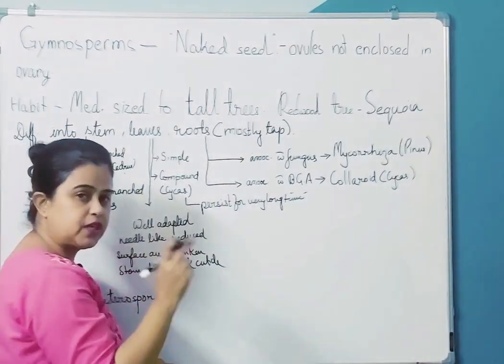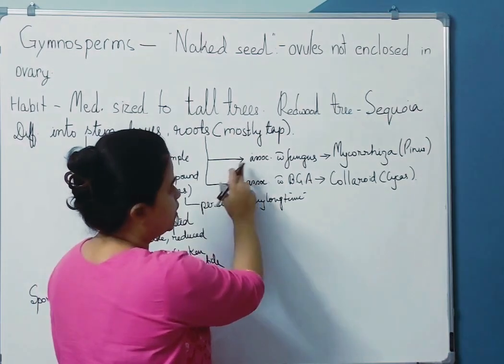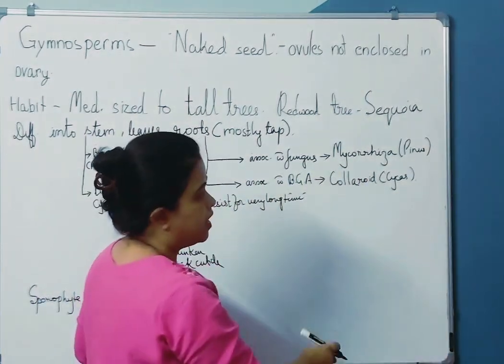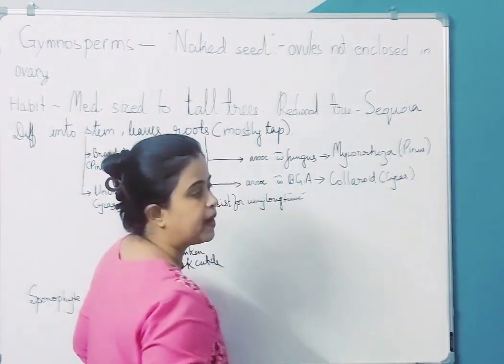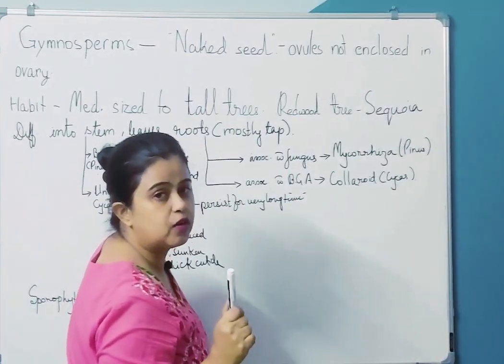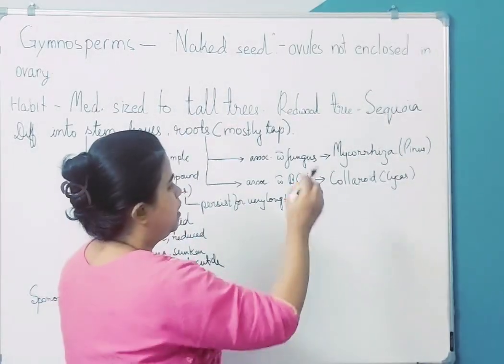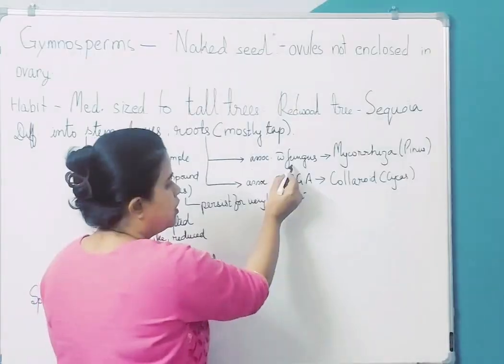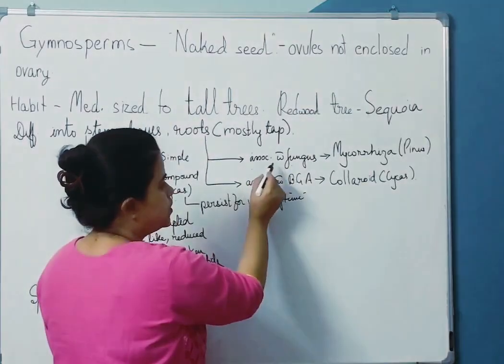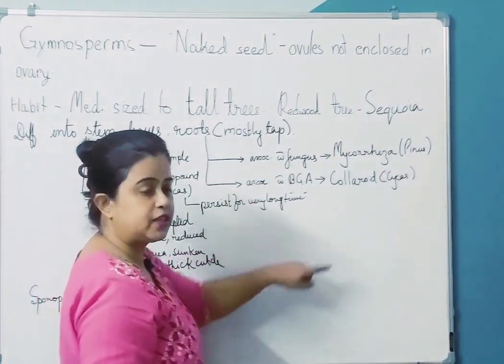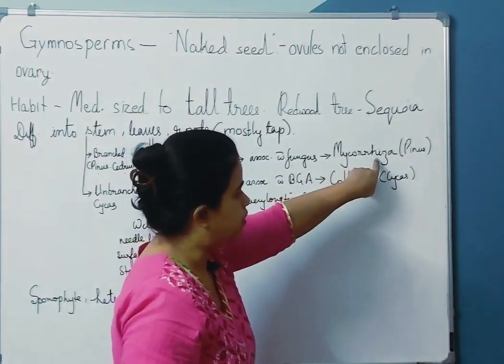In some, two special roots are mention worthy. One is called mycorrhiza. Where do we see it? In the Pinus tree, Pinus or the pine. Commonly we call it the pine tree, right? There the roots show association with fungus, and such a type of root is called mycorrhiza.